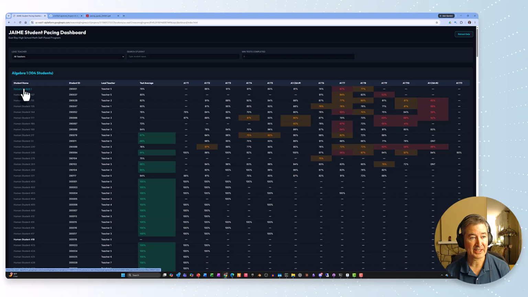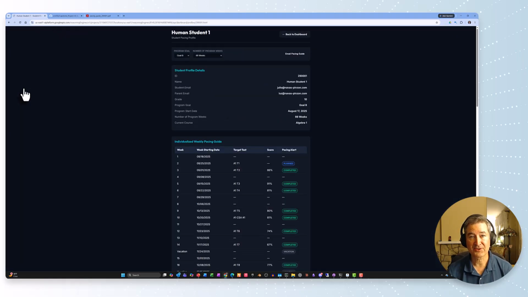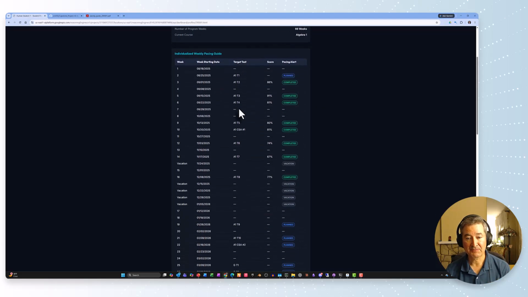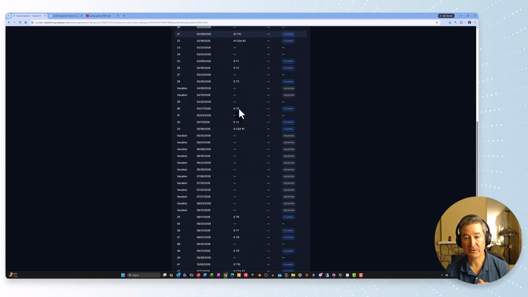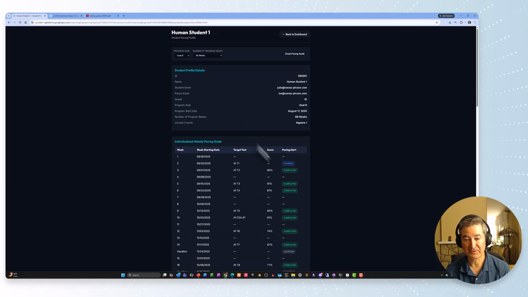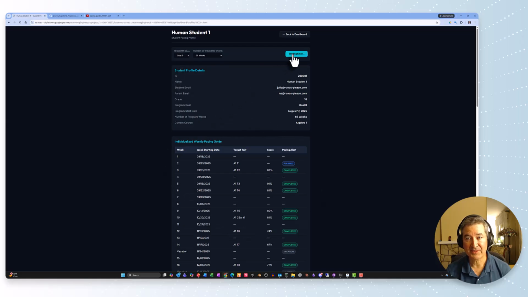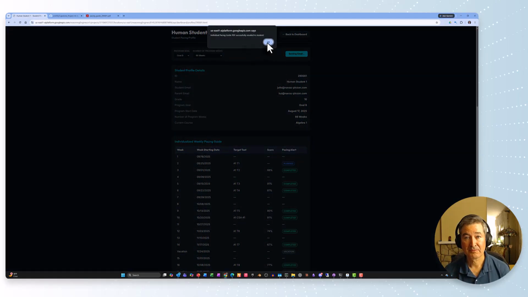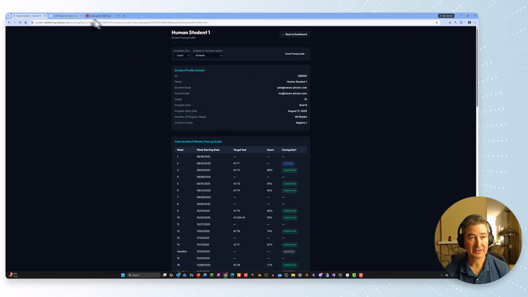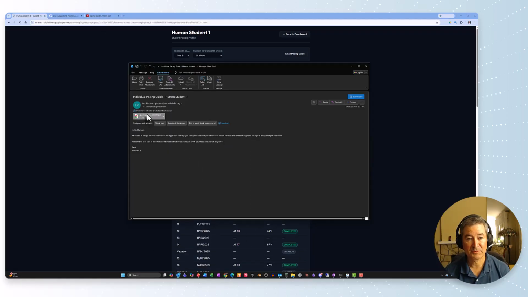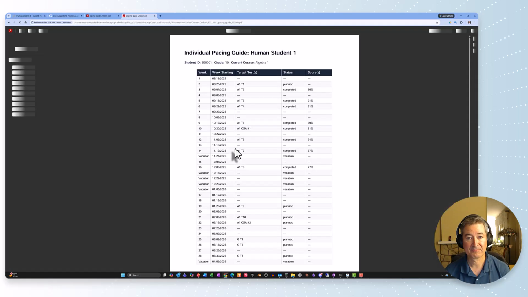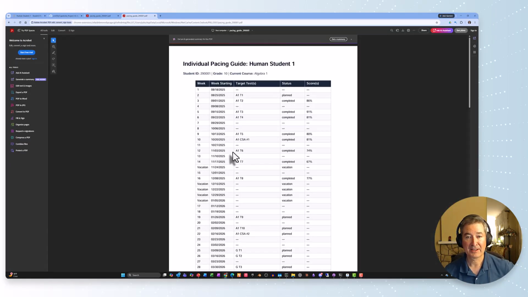In order to then go and see a particular student, we can click on that student's name and see a 360-degree view of not only the student, but also their individualized plan on a week-by-week basis of what they should be covering, as well as the tests that they've already taken. And all of this, of course, can be interacted with, so they can change the goal, change the timeline. And once they have it just right, it can be emailed to them. Perfect. So that we can then go and see the actual plan that we have created for that student, so that they have in their pocket exactly what they need to do.